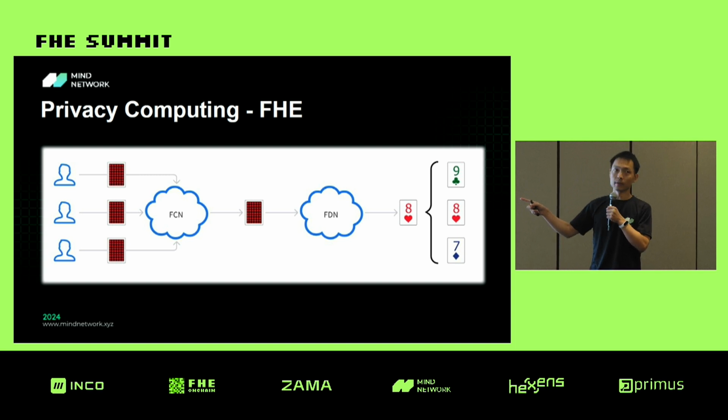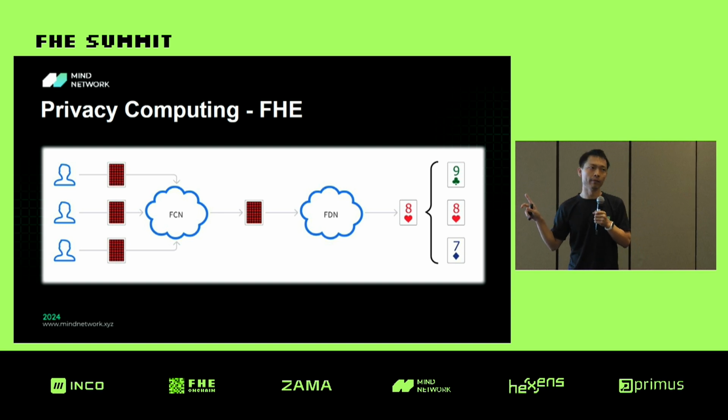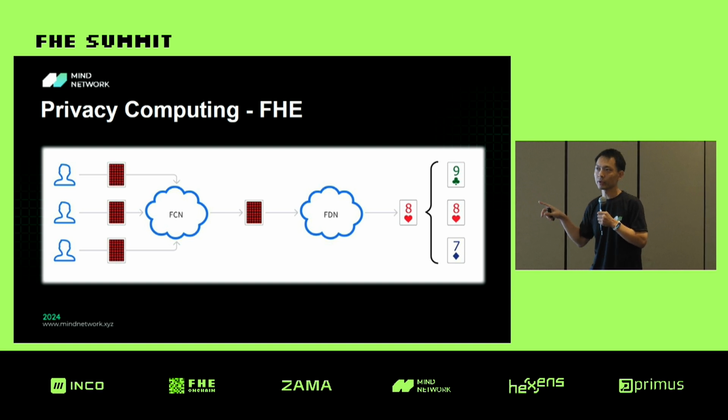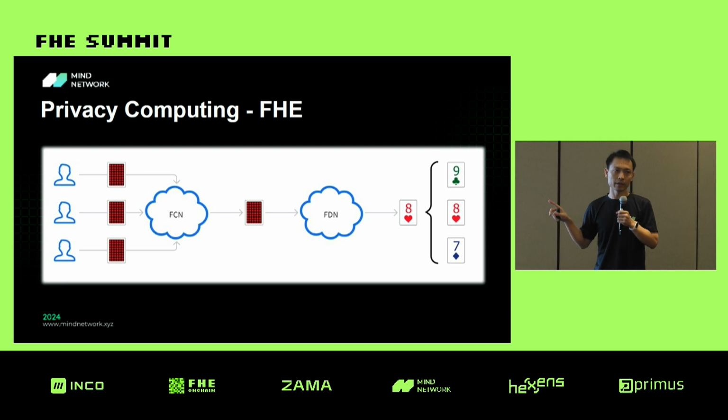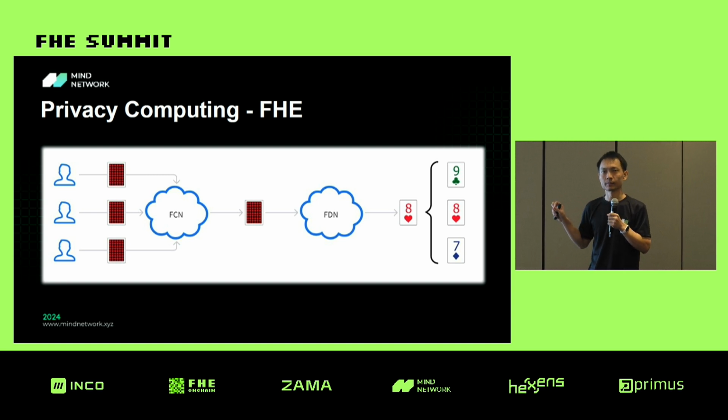And this encrypted voting result would be sent to a network called FDN. It is the FHE decryption network, and it is responsible for decrypting the voting result and then releasing it to the public. And if someone doubts the voting process, FDN can also perform the decryption for the original votes.